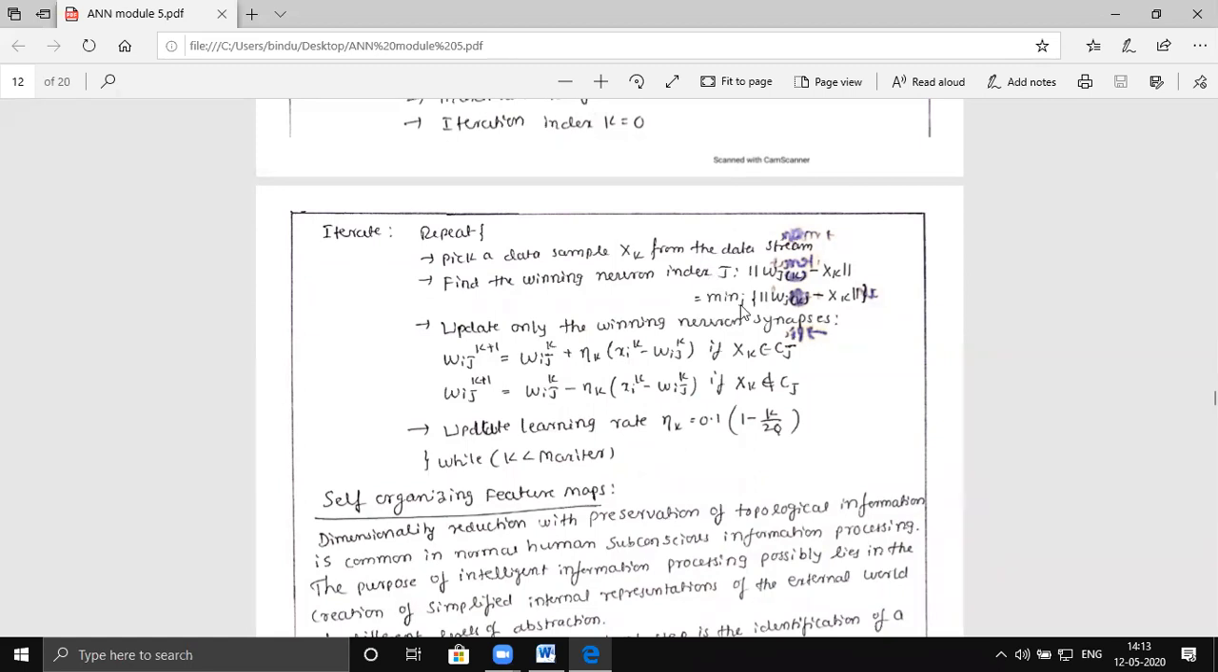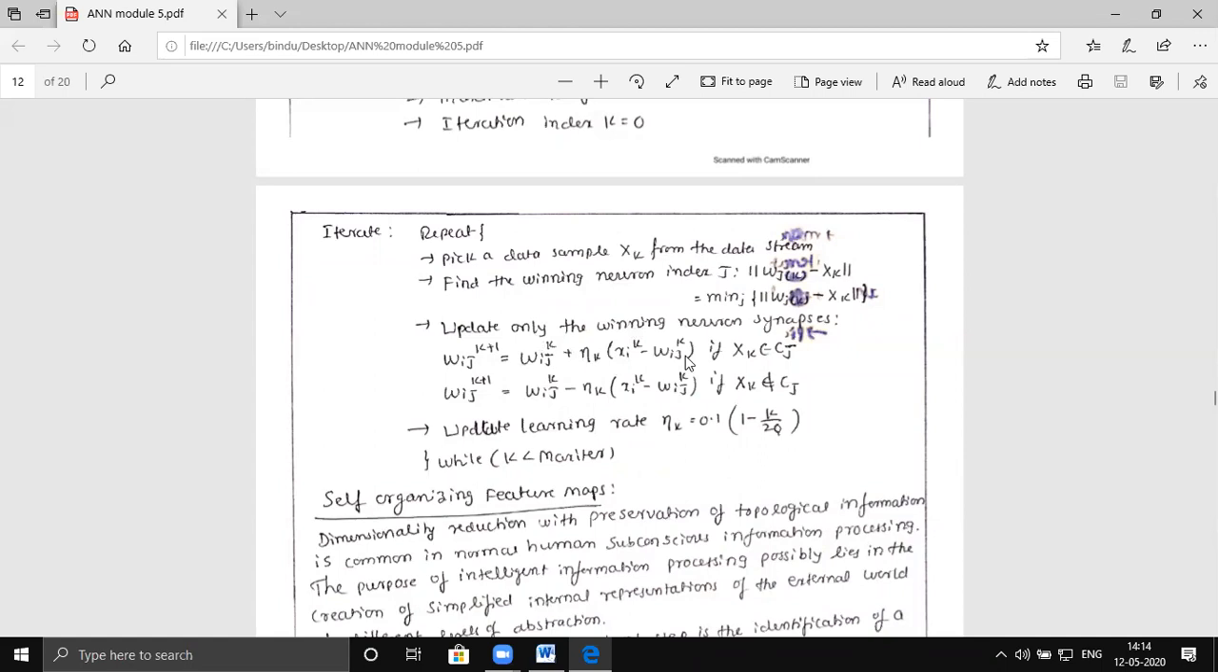Once you do this, update only the winning neuron synapses. That is, let us say your picture is very similar to the ship. I have taken a picture of a boat. A boat is very similar to the ship. Therefore, I will update the neuron which represents the ship. So wj(k+1) is equal to wj(k) plus eta k into (xi minus wj), if that pattern belongs to that class.